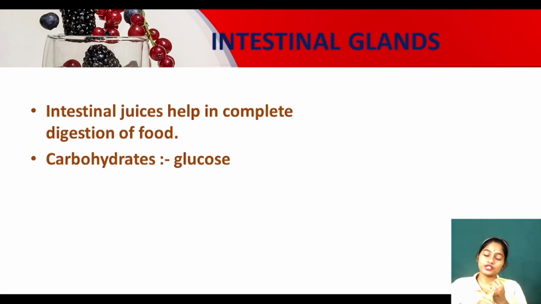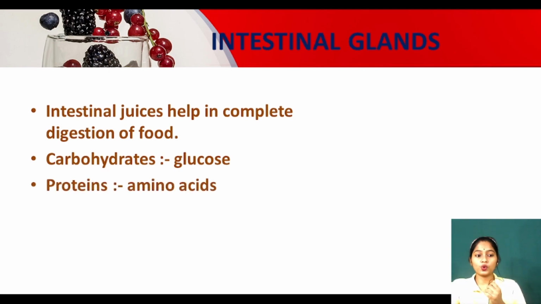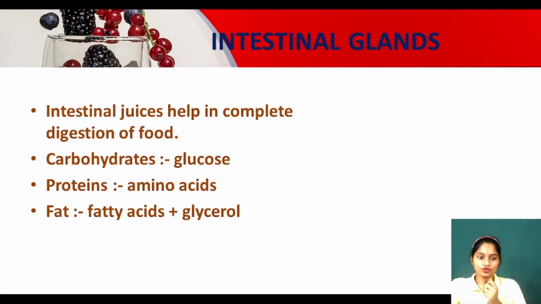So carbohydrates will be converted into glucose, proteins will be converted into amino acids, and fats will be converted into fatty acids and glycerol. Just remember: carbohydrates become glucose, proteins become amino acids, fat becomes fatty acids and glycerol. Glucose, amino acids, fatty acids and glycerol are simpler substances which can be absorbed by our body.